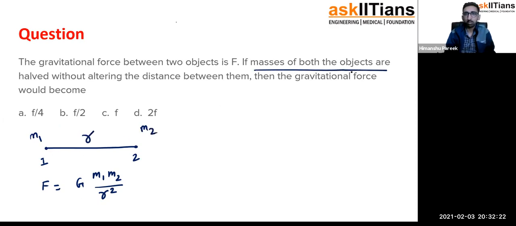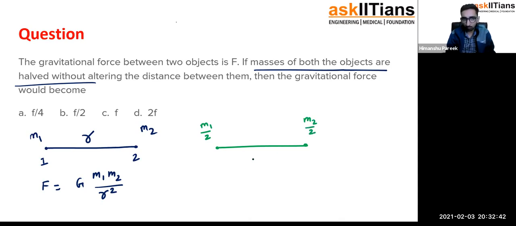If the masses of both the objects are halved without altering the distance, both the objects' mass has become half. So now what would be the new situation? This will be M1 by 2 and this will be M2 by 2.